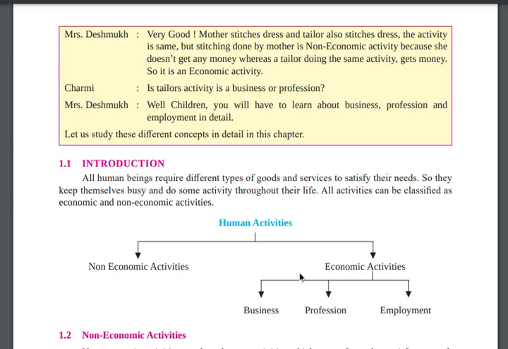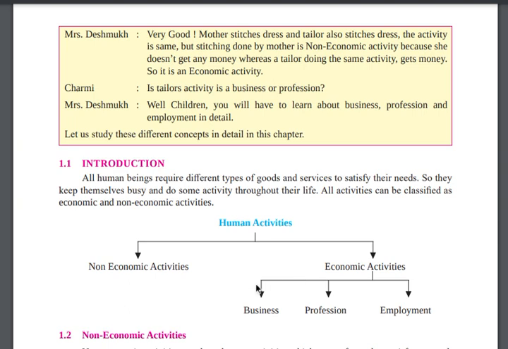So whichever activity we are doing, it is divided into economic and non-economic. The economic activity is divided into three: business, profession, and employment.